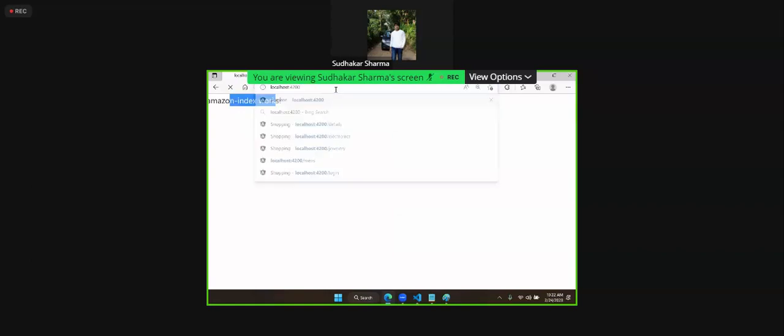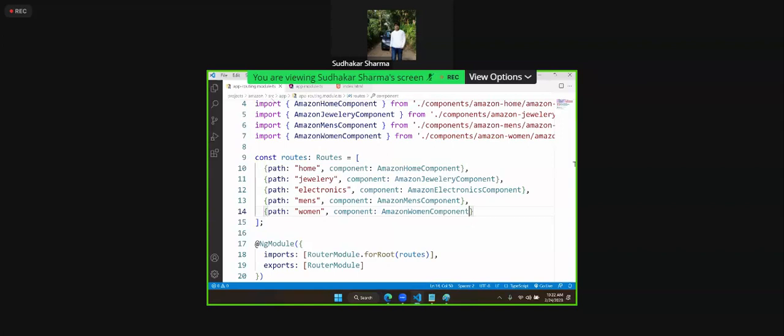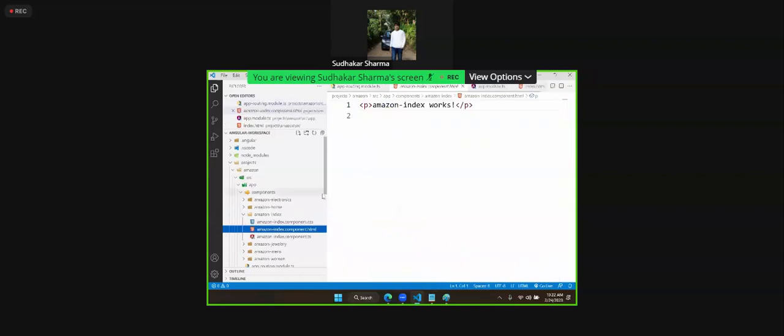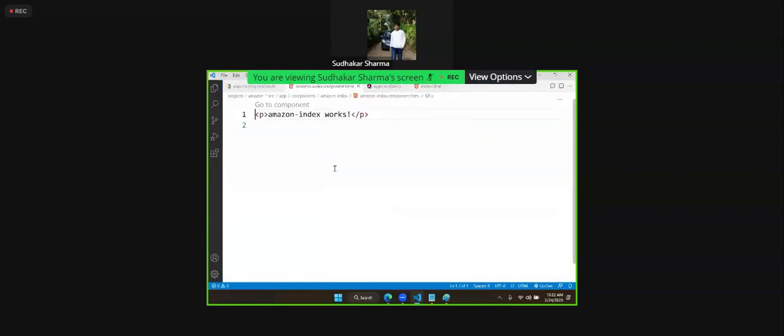Initially, the index page is coming. Let's design that index page. Let's go to Amazon index. In that Amazon index HTML, let's design. Here we are creating a simple div, and this div will have a class container-fluid.